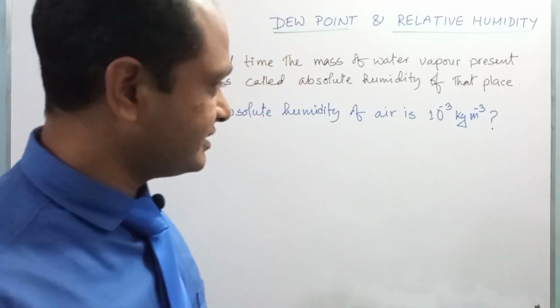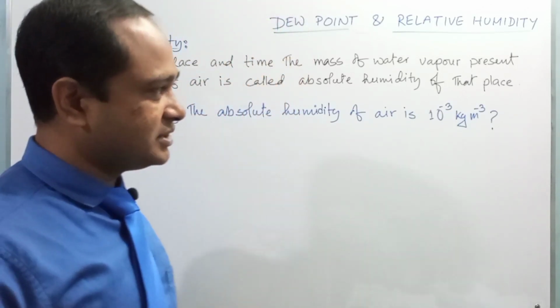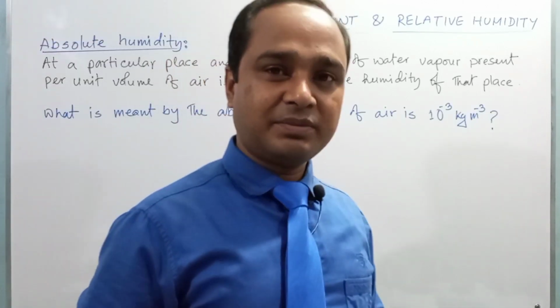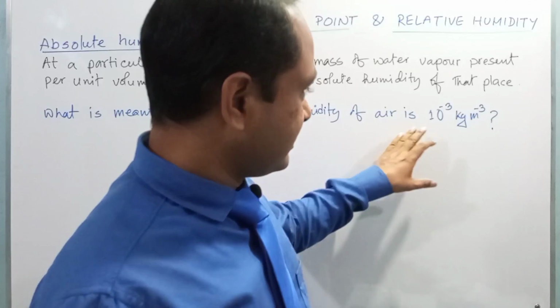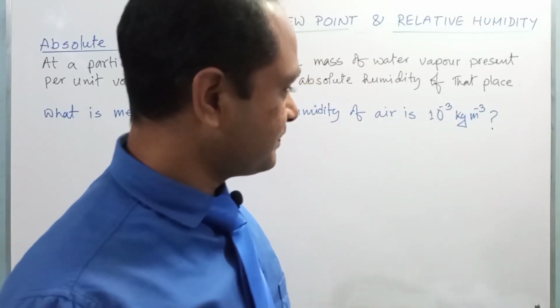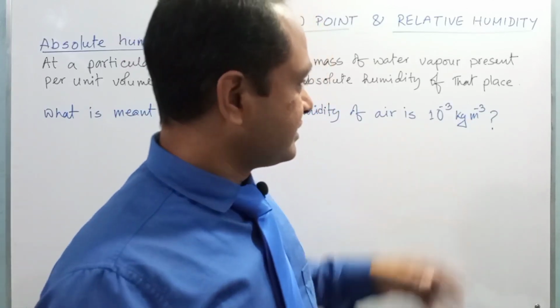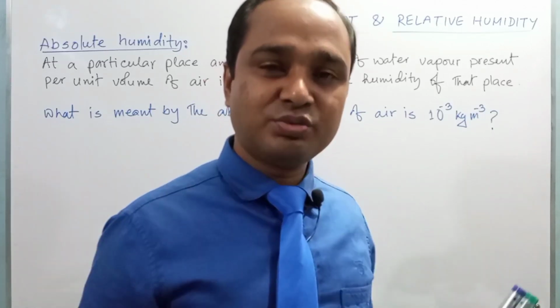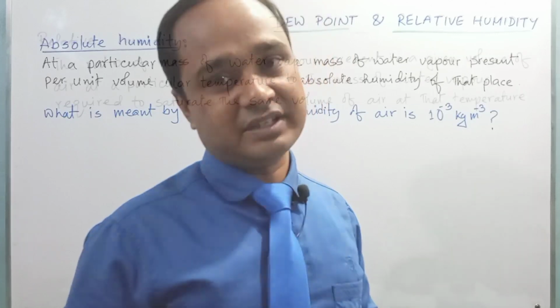It means that in 1 cubic meter of air, 10 to the power minus 3 kg of water vapor is present, or at a particular temperature in a particular place, 10 to the power minus 3 kg of water vapor is present in 1 cubic meter of air.